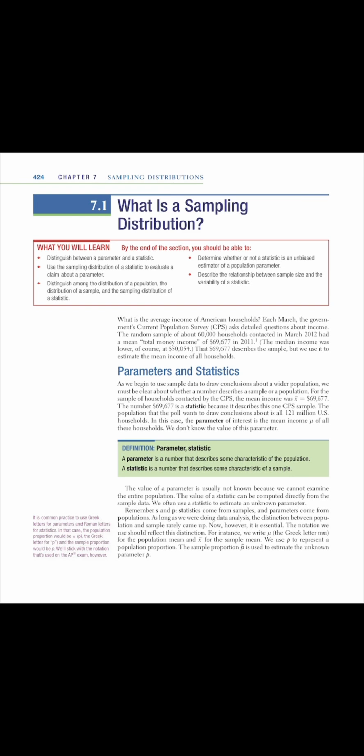Distinguish among the distribution of a population, the distribution of a sample, and the sampling distribution of a statistic. Determine whether or not a statistic is an unbiased estimator of a population parameter. Describe the relationship between sample size and the variability of a statistic.